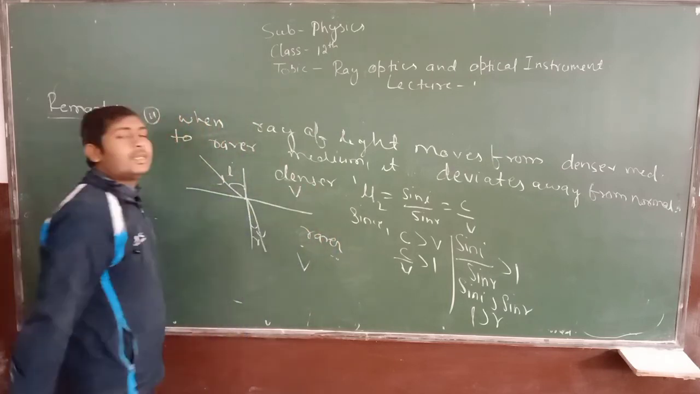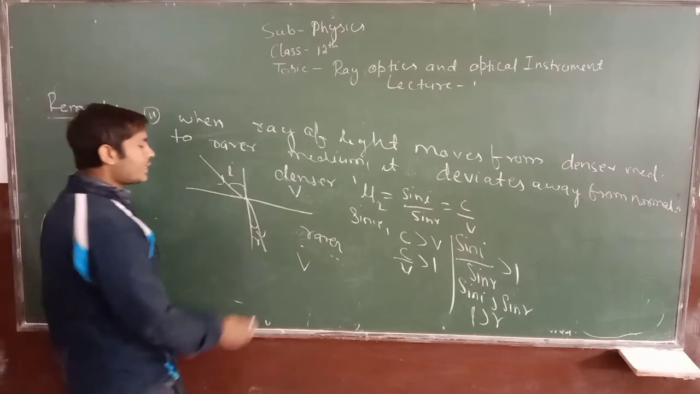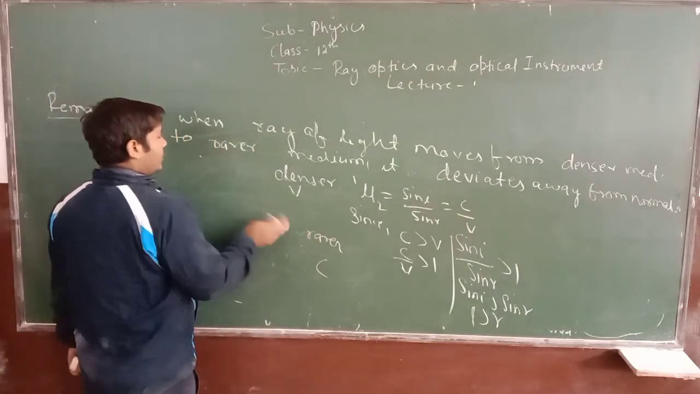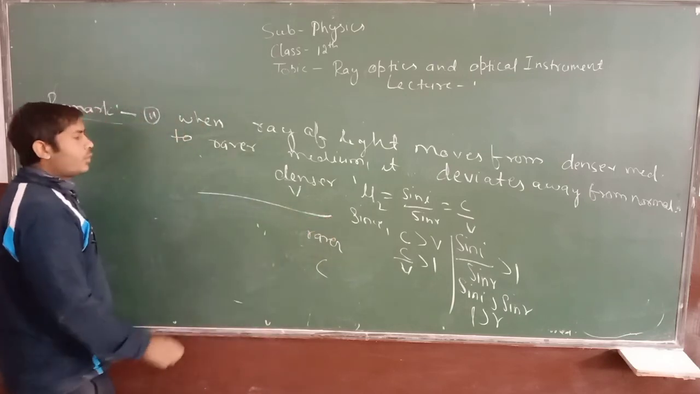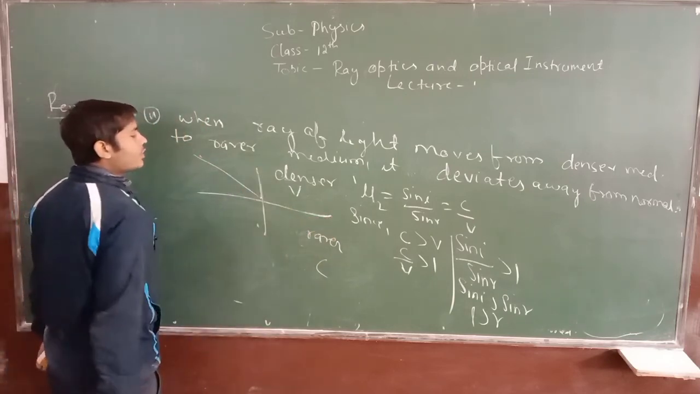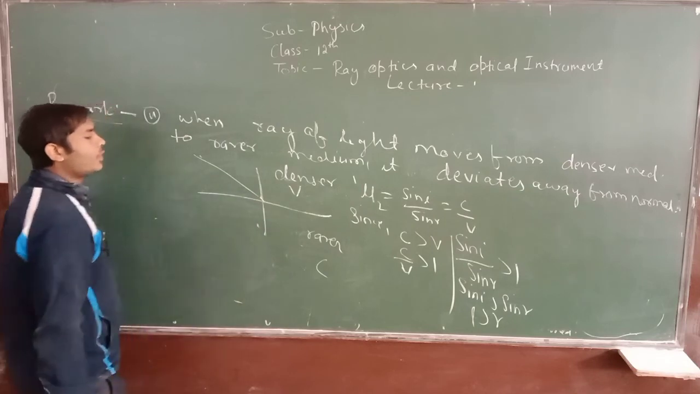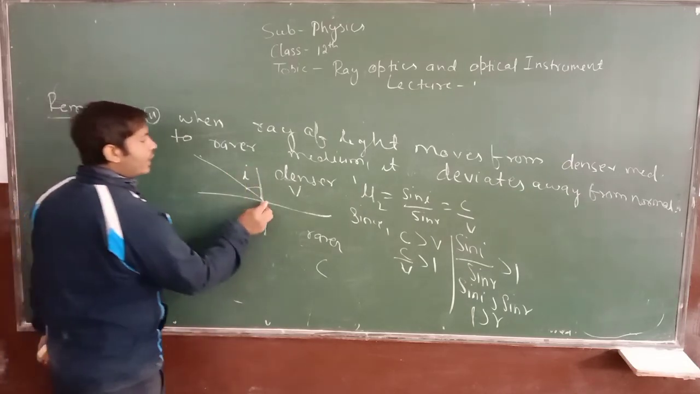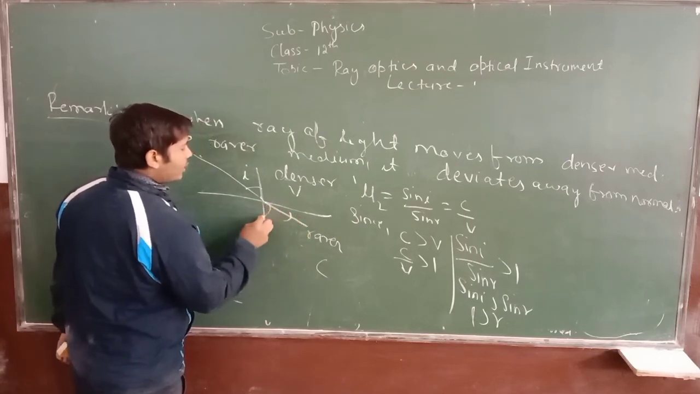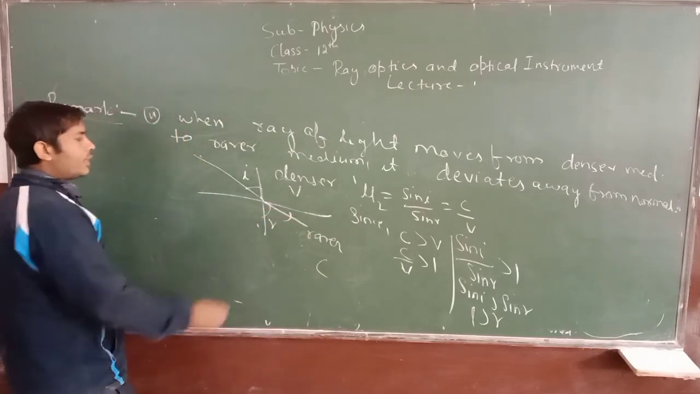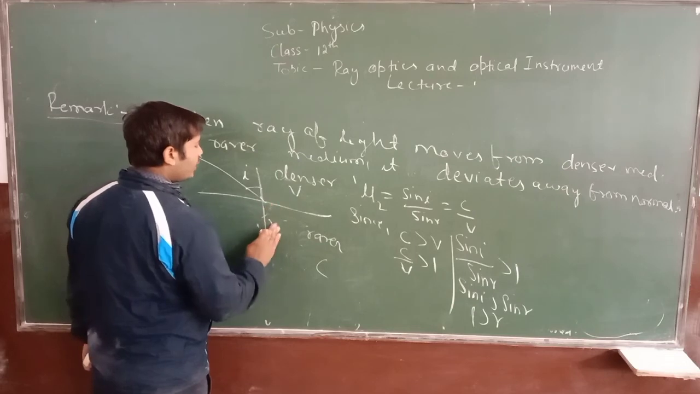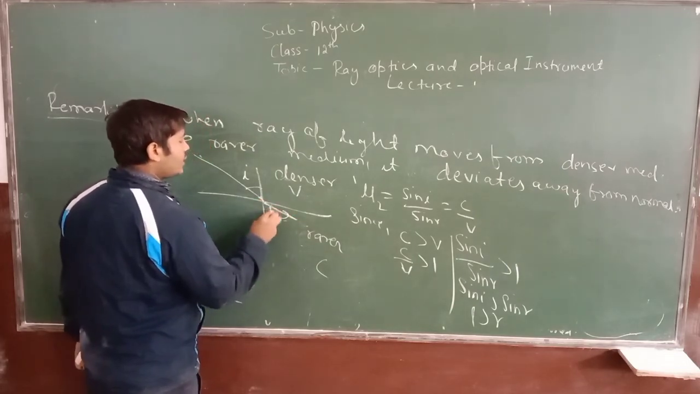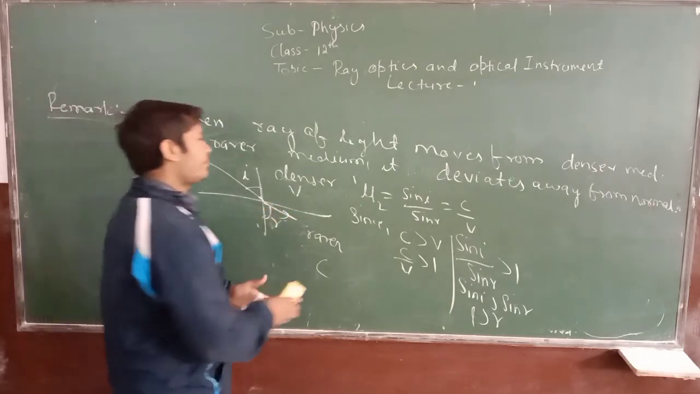The speed of light in denser medium is v, whereas the speed of light in rarer medium is c. So in this case, what happens? Look, let us suppose this ray of light is coming from denser medium to rarer medium, and it is angle of incidence i, and it is angle of refraction r. So what happens in this case? Look here. This is angle of refraction r.